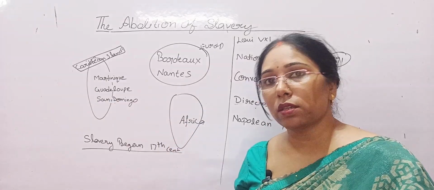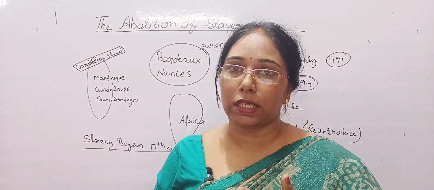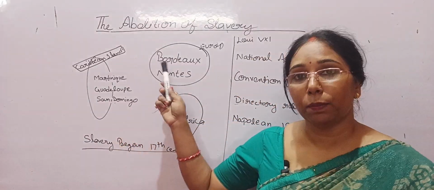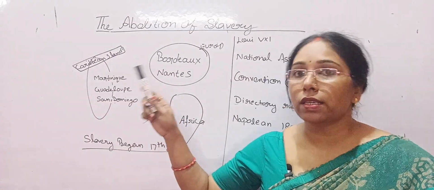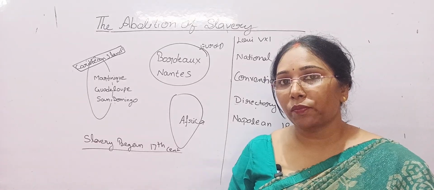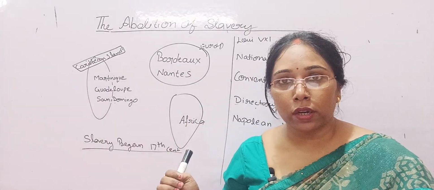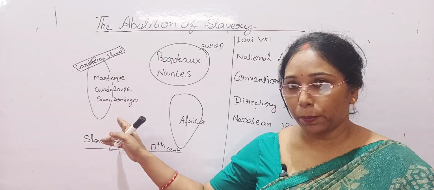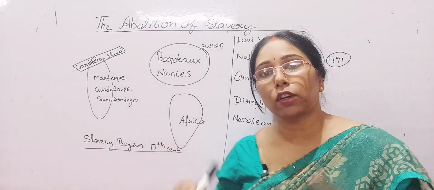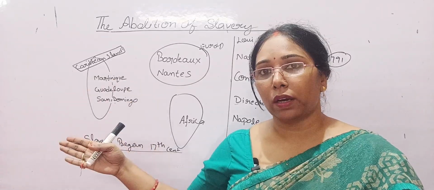In those colonies, they produced many things like indigo, tobacco, sugar, tea and coffee. After producing these things, they sent them back to their own country and sold them in other parts of the world. Now the question is raised: after establishing their plantations over here, who will work? The plantation owners themselves would not do the work here. And Europeans were already reluctant, in the sense that they were not willing to work in a far land, in an unfamiliar land.